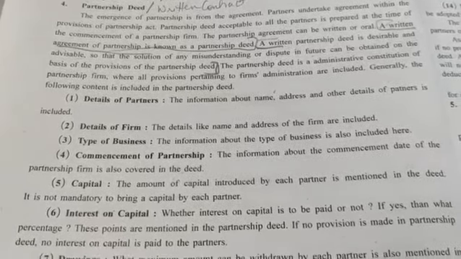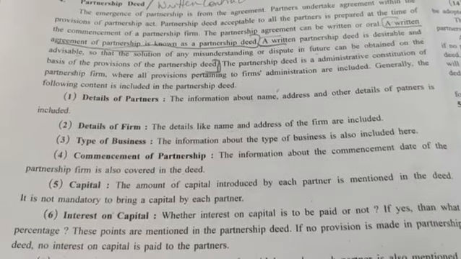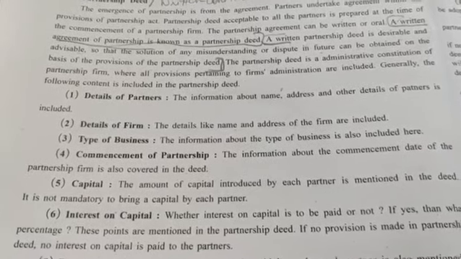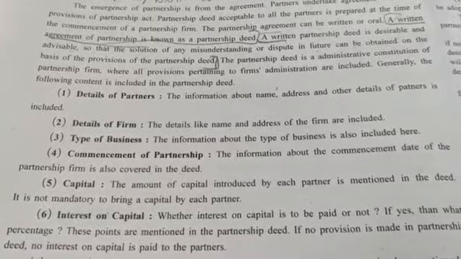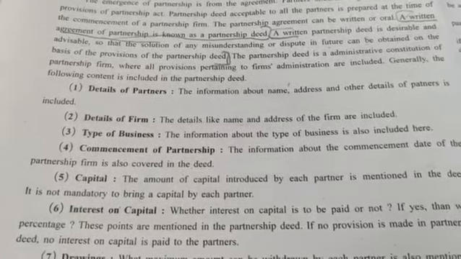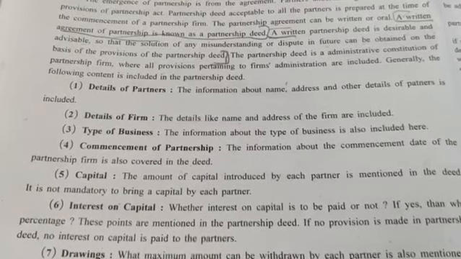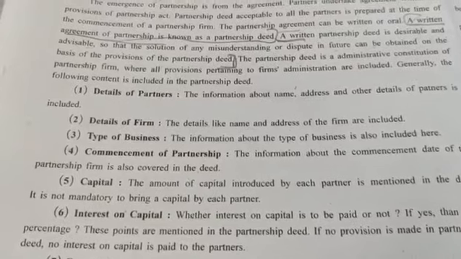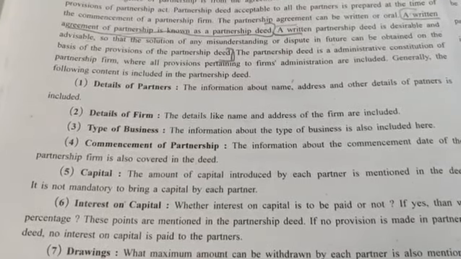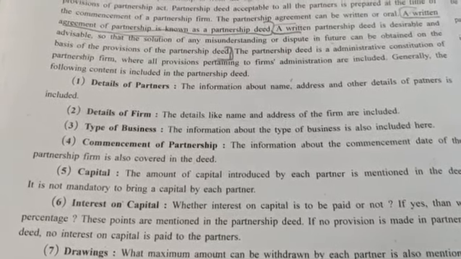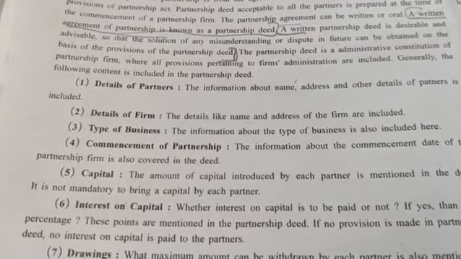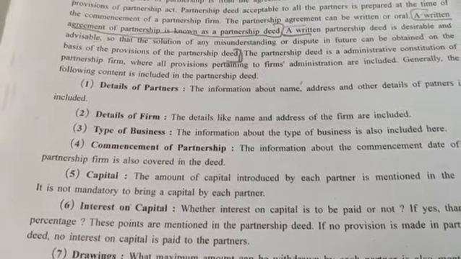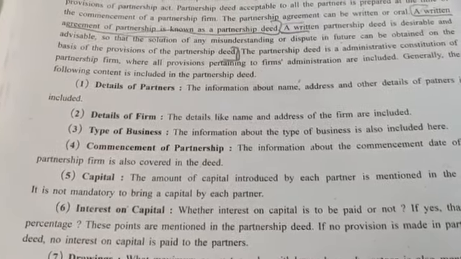Capital: for example, there are 3 partners, so what amount of capital, that is the amount invested in the business by each partner, is to be mentioned. For example, partner A brought 1 lakh rupees, partner B brought 2 lakh rupees and partner C brought 4 lakh rupees. That is how much amount they have invested in the business, that is capital.